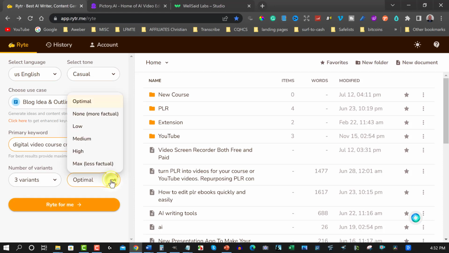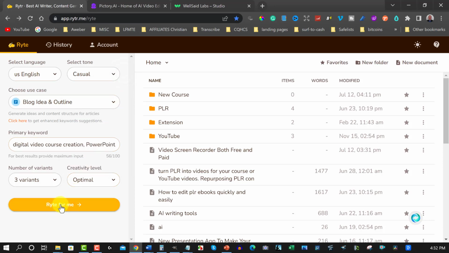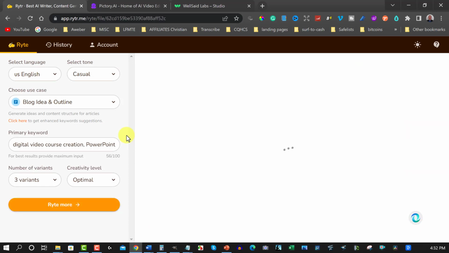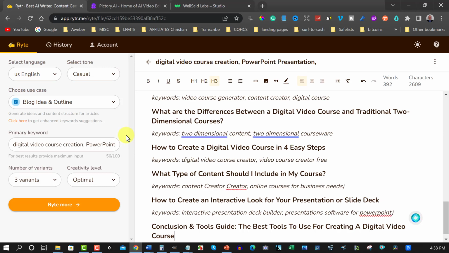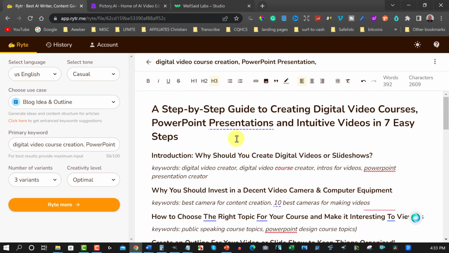Now you have choices of being optimal. You've got none, which is pretty boring, but it's more factual. Then you'll have low, medium, high, and then maximum, which is way more creative but a lot less factual. So let's go over here to write for me. Now this will write very, very quickly. It won't take too long. In fact, I'll keep this going in real time so you can actually see how fast this really is. If you've never come across Rytr before, R-Y-T-R, then you will be pleasantly surprised.